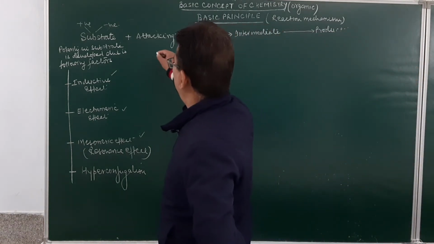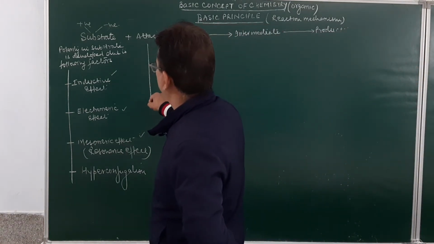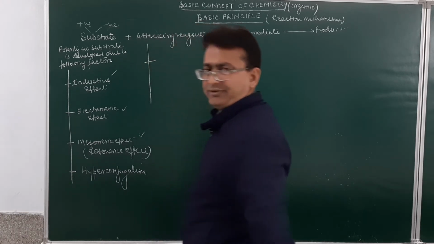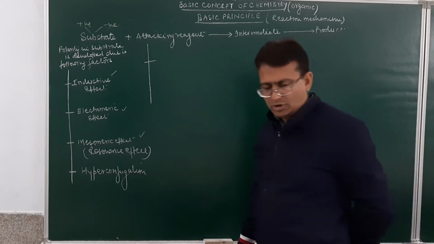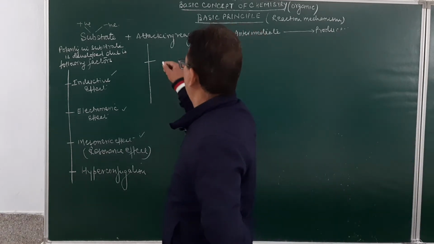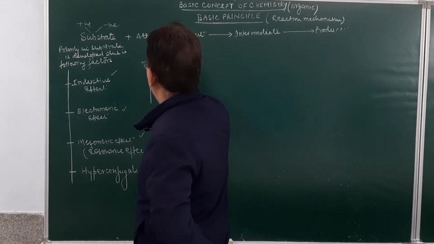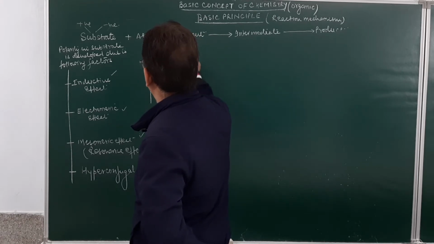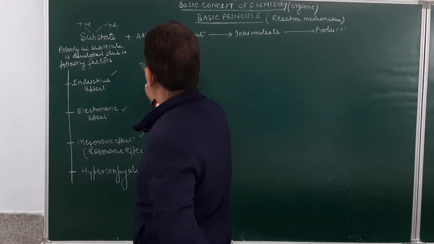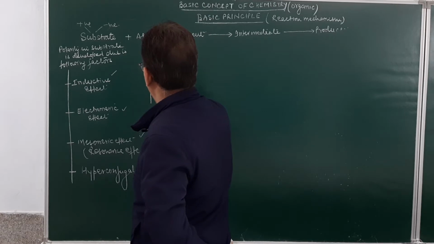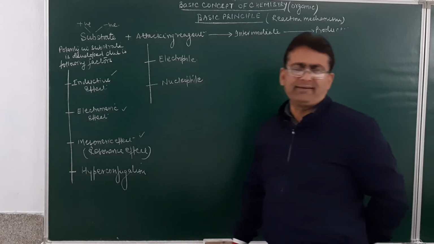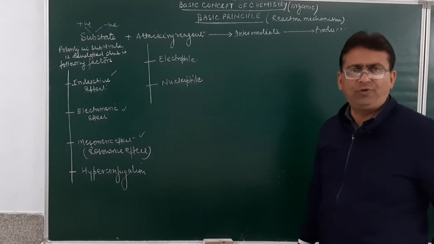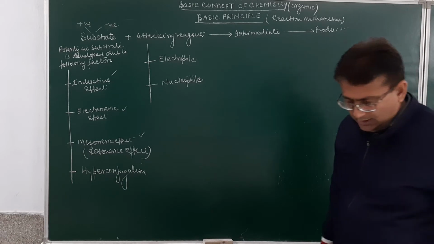So on that basis, the attacking reagent will be of two kinds: either electrophiles or nucleophiles.